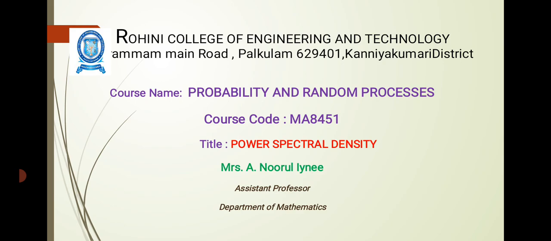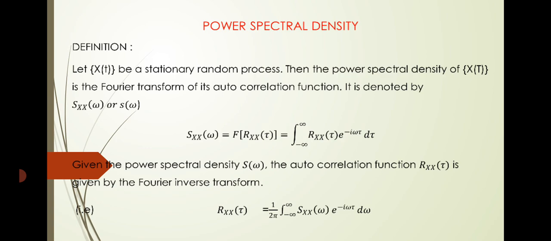We are going to see the topic power spectral density. What is power spectral density? Let x of t be a stationary random process. Then the power spectral density of x of t is the Fourier transform of its autocorrelation function. It is denoted by Sx of omega or S of omega.